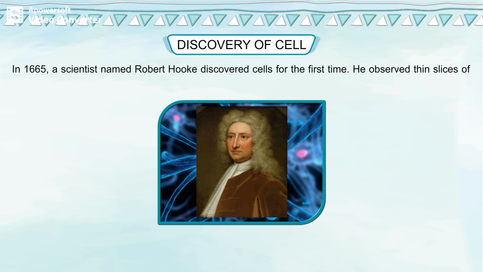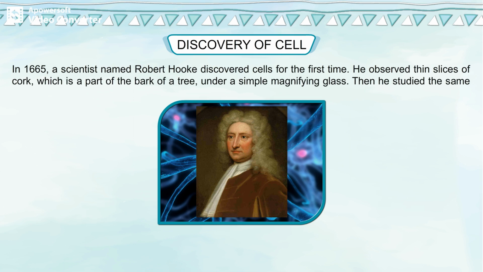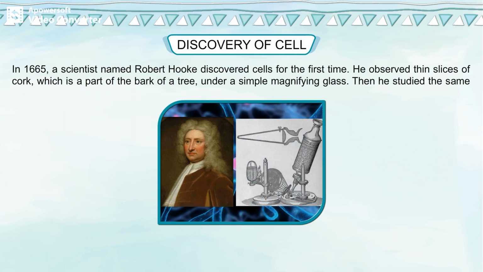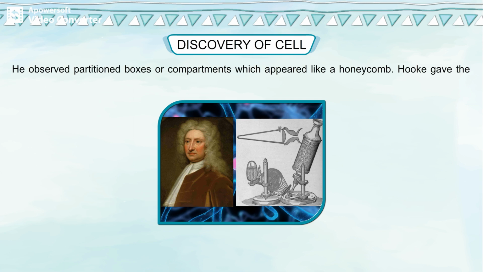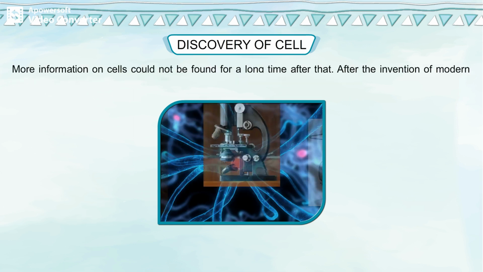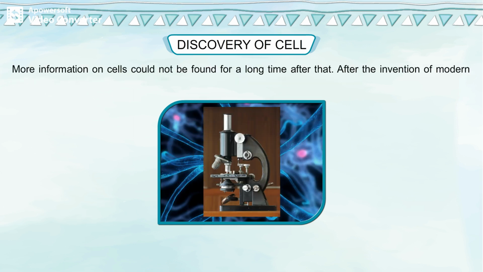He observed thin slices of cork, which is a part of the bark of a tree, under a simple magnifying glass. Then he studied the same slices under a microscope. He observed partition boxes or compartments which appeared like a honeycomb. Who gave the name cell for each box? The boxes or cells in the cork were actually dead cells. More information on cells could not be found for a long time after that.